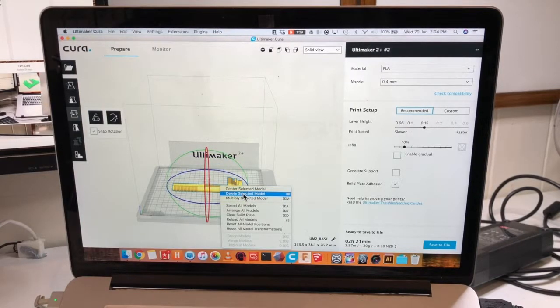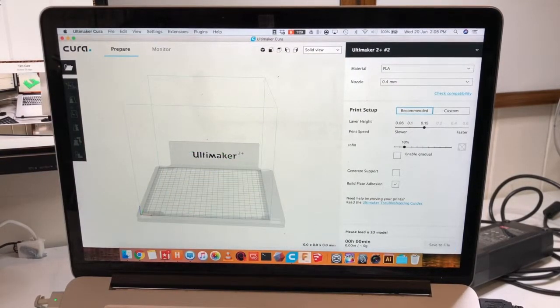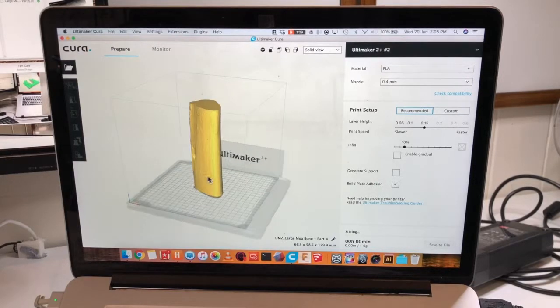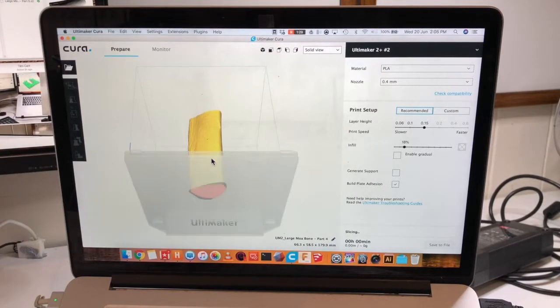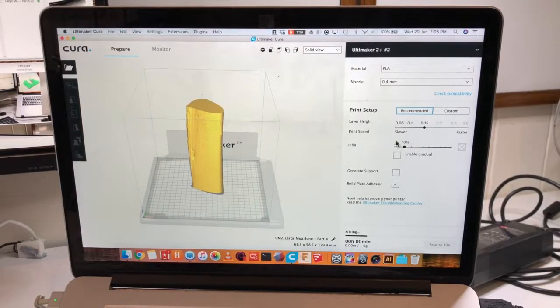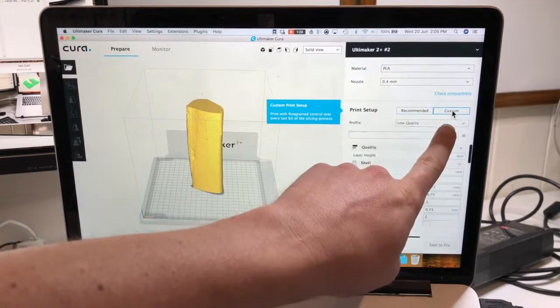If you right click on the object, you will find a bunch of different options such as center, delete, and multiply if you want to make multiples. I'm going to delete this part and use a different part for this particular example. Here we have the Moa Bones, or part of the Moa Bone project that I've loaded in. These files are already pre-sliced and ready to print on the SD card for you. However, I'm going to show you how to set the settings yourself under the Custom tab if you would like to do it.